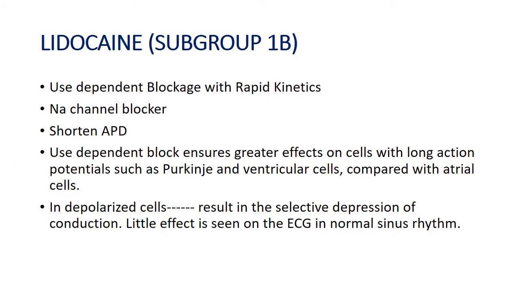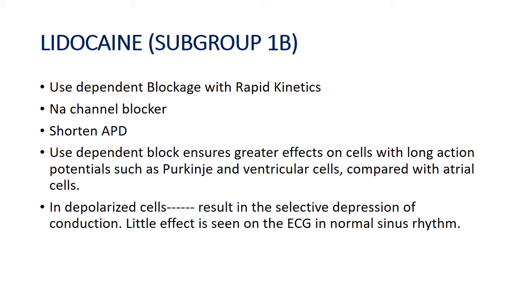The prototype drug in this class is lidocaine. This group shows use-dependent blockade with rapid kinetics. What is use-dependent blockade? Use-dependent blockade means it has a greater effect on cells which are partially repolarized or depolarized. It means they show greater effect on depolarized cells, while they have no effect on normal cells. Cells which show normal automaticity or normal rhythm, they have no effect on such cells. They have effect on depolarized tissues.